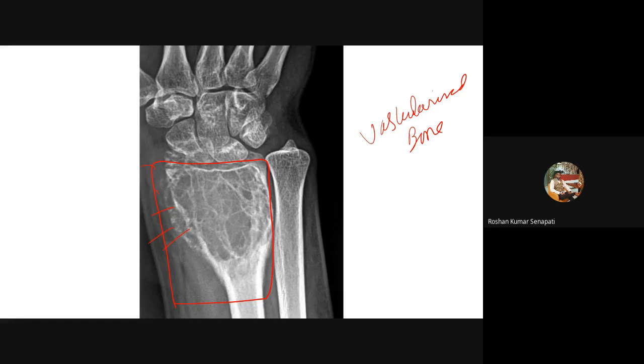Sir, lower end of the radius, upper end of the fibula. Now you excise this lower end of radius. You have to replace it with a vascularized fibular graft. So where do you take it from? Upper end of the fibula. Very good. Even the upper end of fibula looks very, very similar.